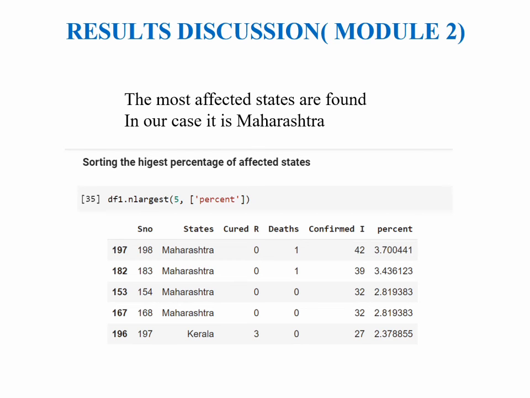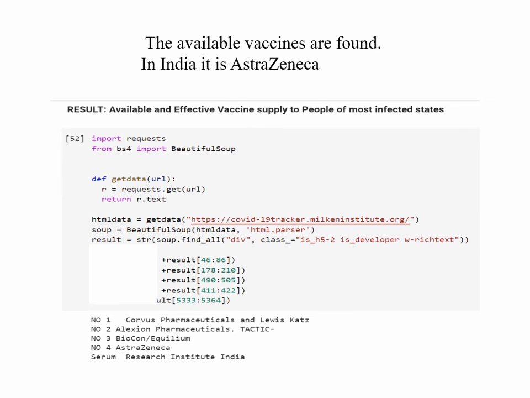The result and discussion for module 2. In this, we are trying to find the top 5 states that were most affected by this pandemic, and our top one came out to be Maharashtra. In the vaccine distribution strategy, we also found that AstraZeneca was the most available vaccine in India.